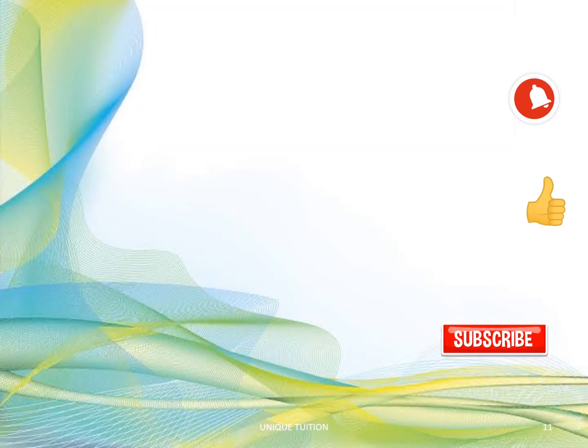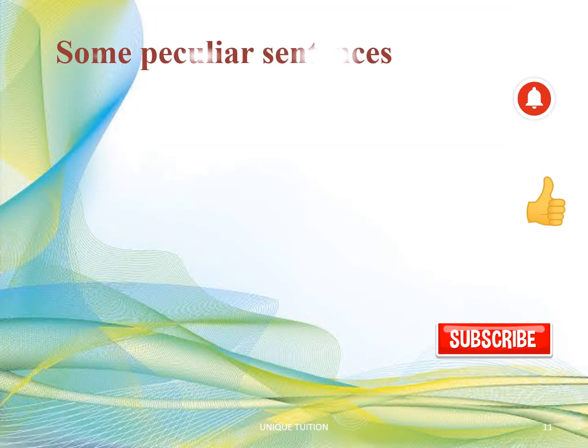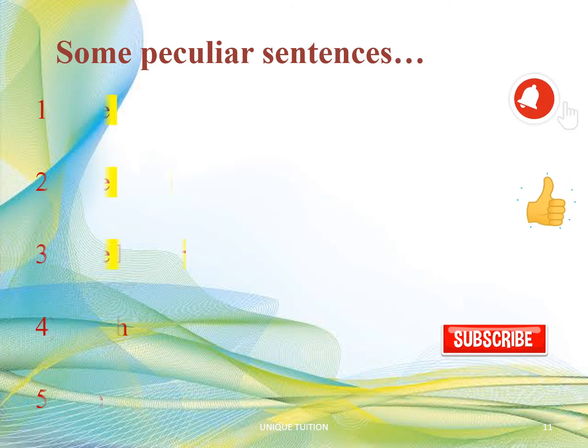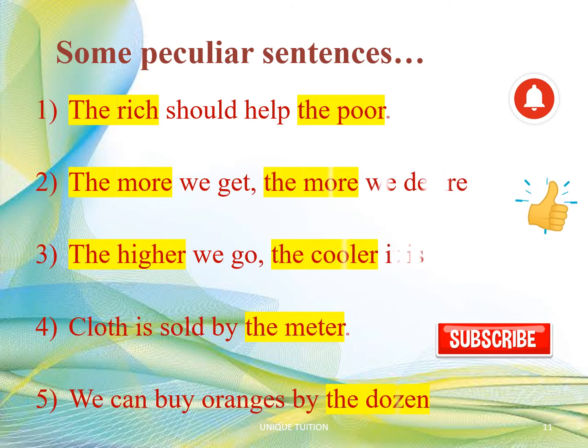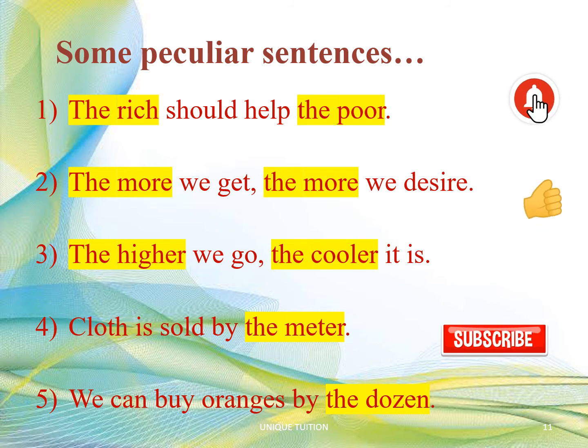Look at these sentences carefully. The rich should help the poor. Here, the rich means rich people and the poor means poor people. Here are a few more examples of the same kind of sentences. The more we get, the more we desire. Here, the more means anything which we receive in abundance.